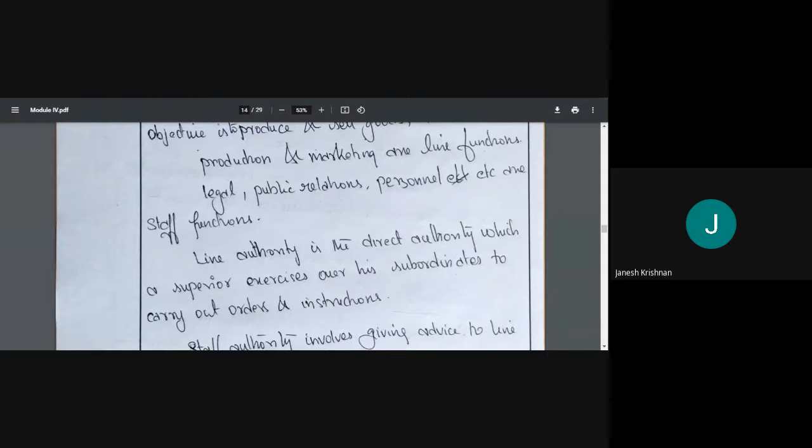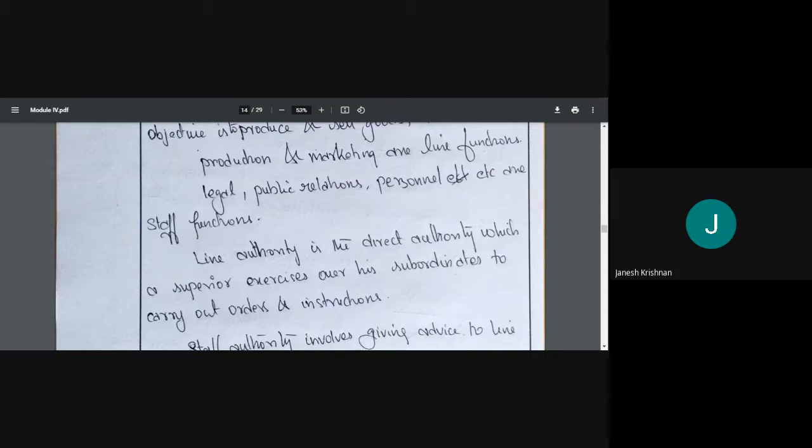So line authority is the direct authority which a superior exercises over his subordinates to carry out orders and instructions. It is the authority I have to tell my subordinate, my junior, to do this thing, carry out this order. Okay, you need to produce this much amount. So that is line authority.